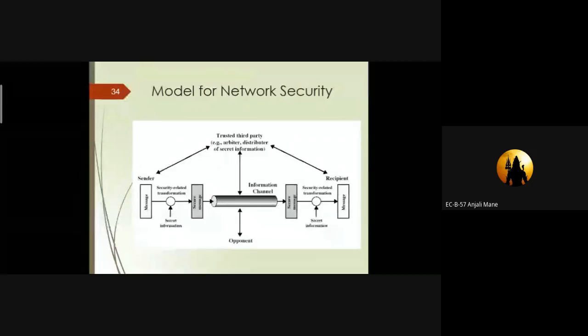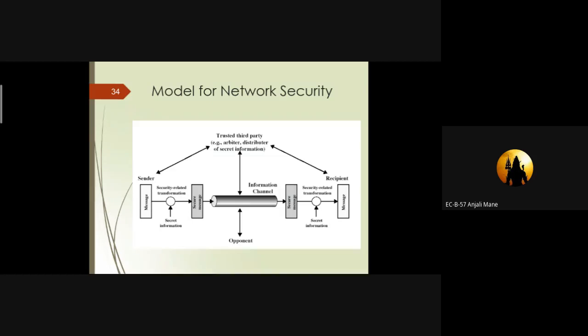In terms of security, we can define security in general words, and in technical words we can define network security. In simpler words, we can define security as where we feel safe. So that is called security.